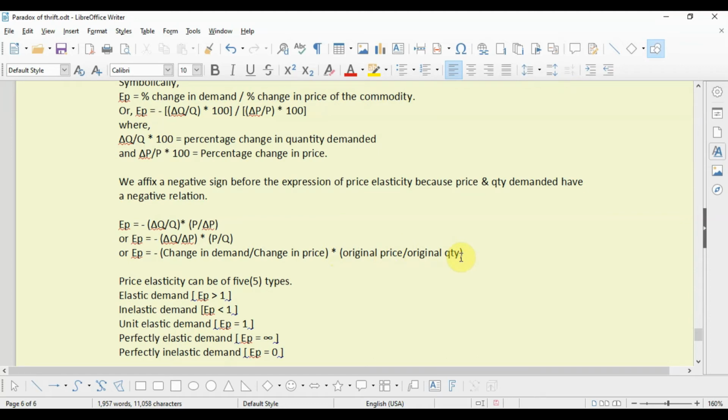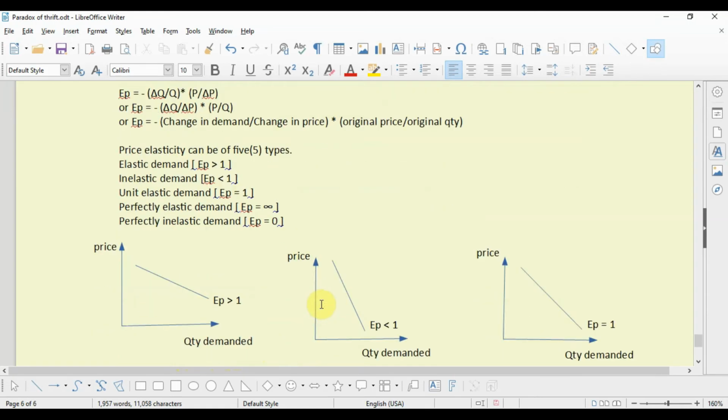Now, price elasticity of demand can be of 5 types. One is elastic demand when EP is greater than 1, inelastic demand when EP is less than 1, unit elastic demand when EP equals 1, perfectly elastic demand where EP equals infinite, and perfectly inelastic demand, that is EP equals 0.